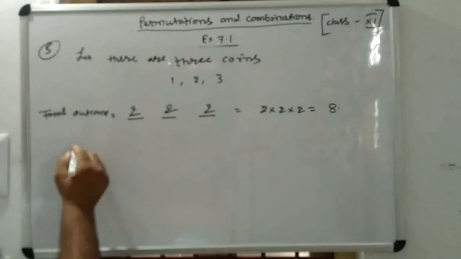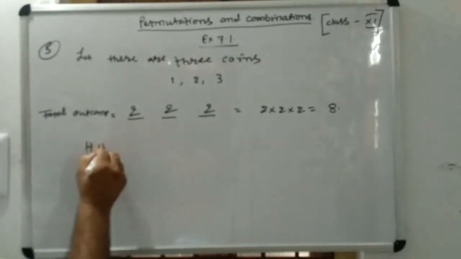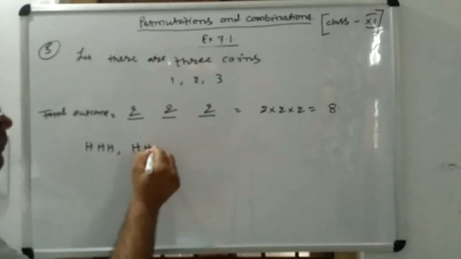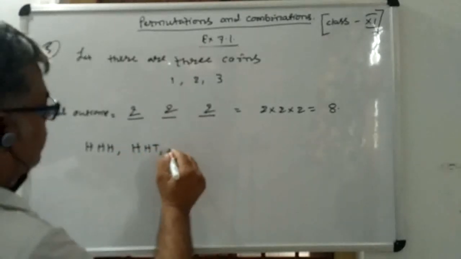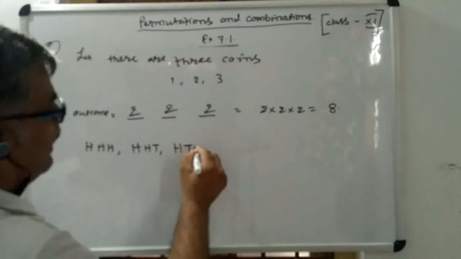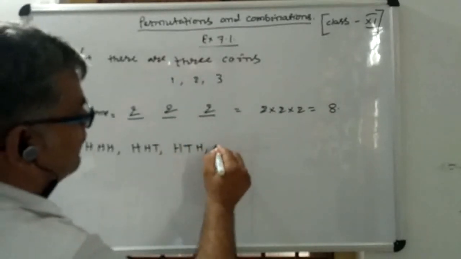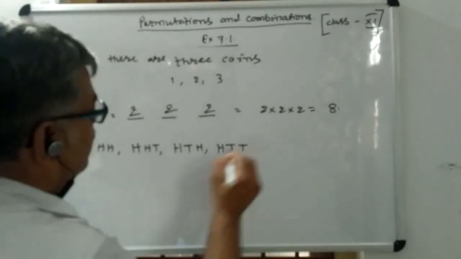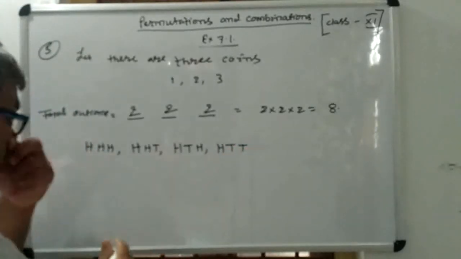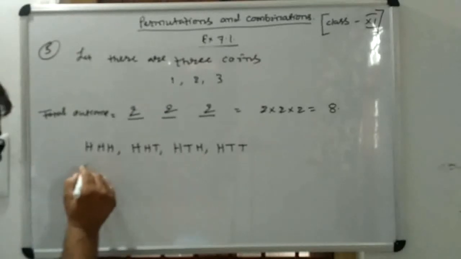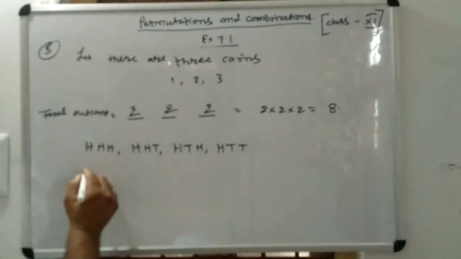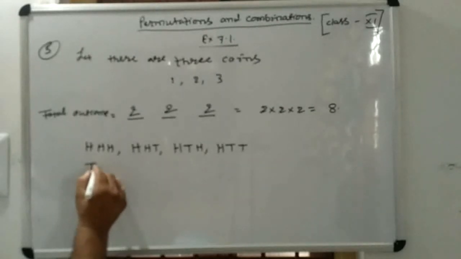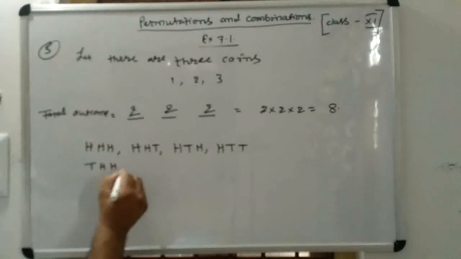And if the question asks you what those outcomes are, this is the method, students. Suppose your first outcome is head, head, head. Thereafter head, head, tail. Thereafter head, tail, head. Thereafter head, tail, tail. Now again you just change the first place. Tail, head, head.